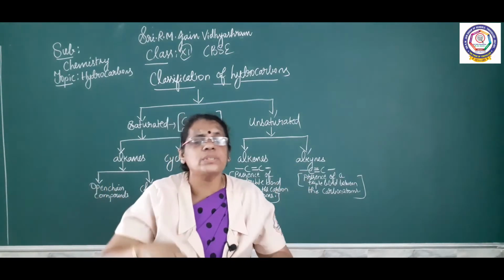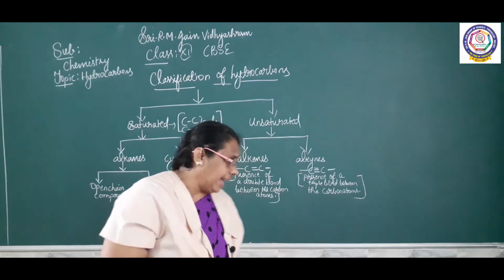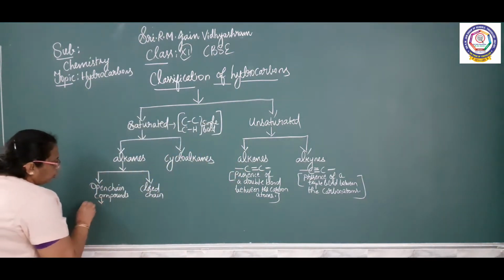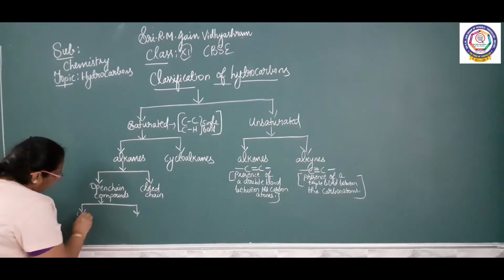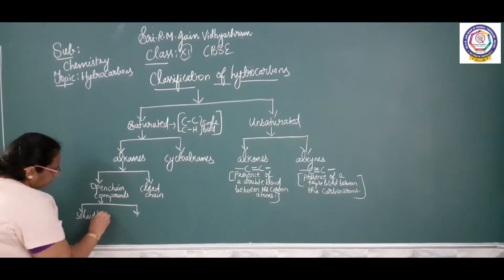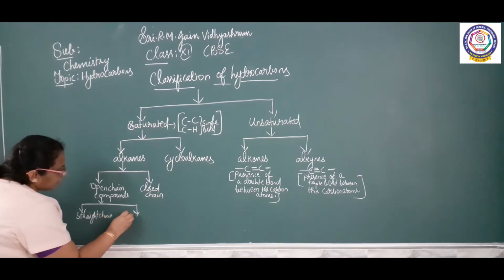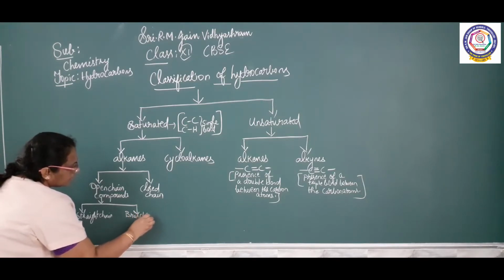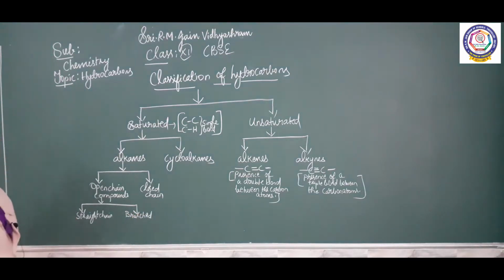Again, open chain compounds can be classified into two: straight chain and branched compound.